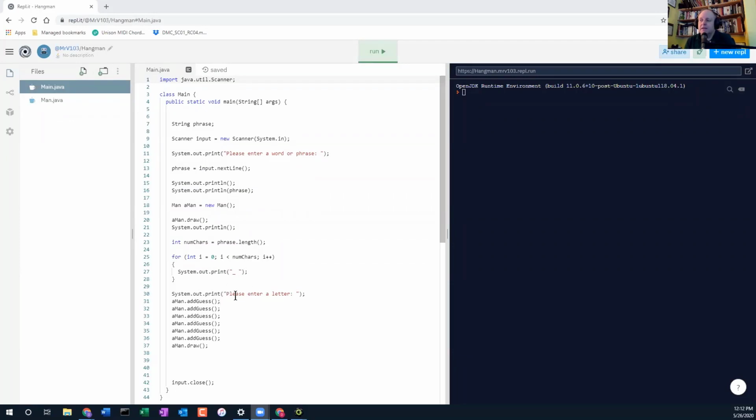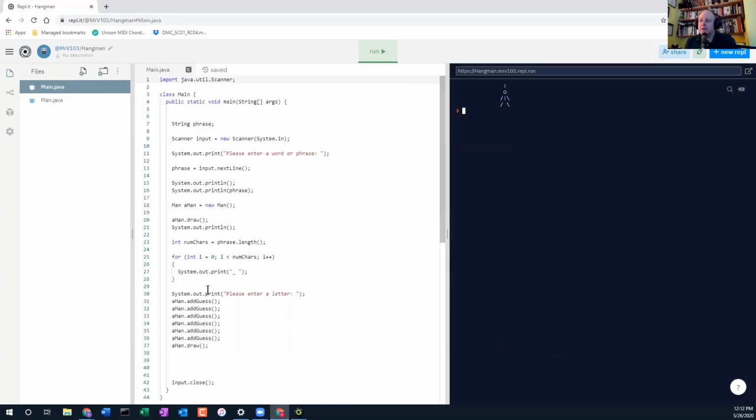And then here, I just was testing the man class. So I just pretended to be making guesses to see if it would draw the whole man. So I'm going to run the program right now, and we'll see where we left it last time. So I enter a phrase. There's my phrase. And you see it draws the whole thing because I added all these guesses.